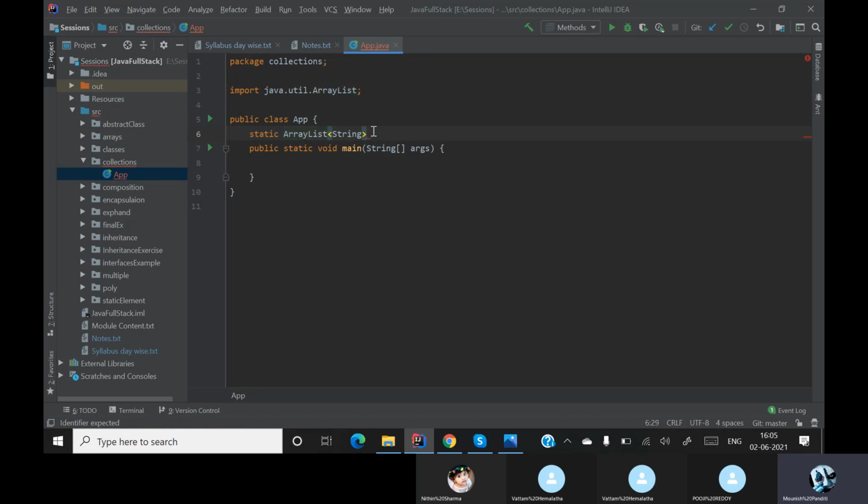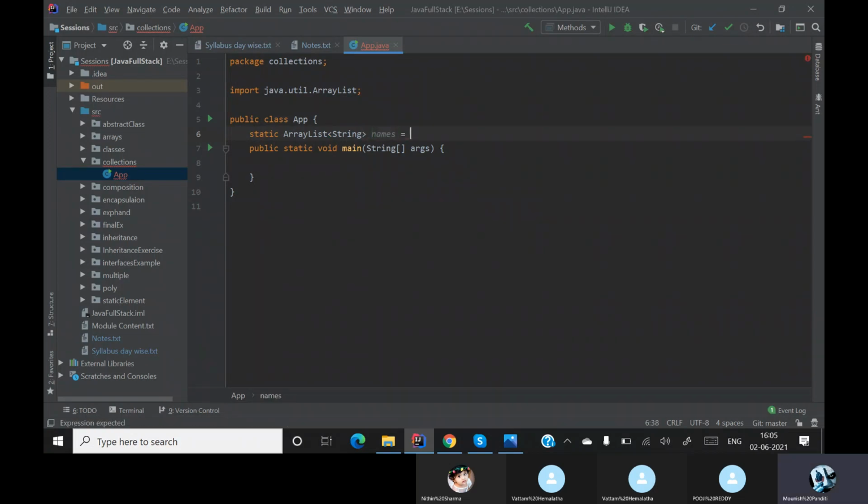The diamond arrow marks are where generics come into place. We'll go into detail about the diamond and all those things when we get to generics. For now we are saying that this array list is of String type. Are we clear till this point?